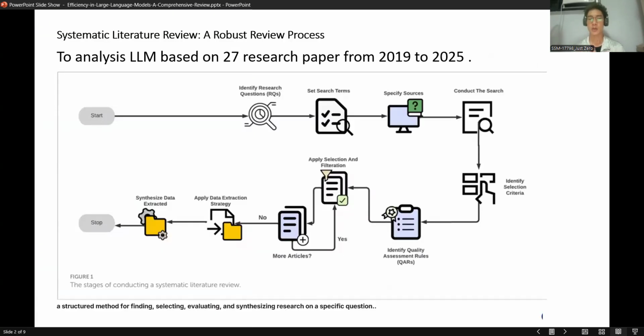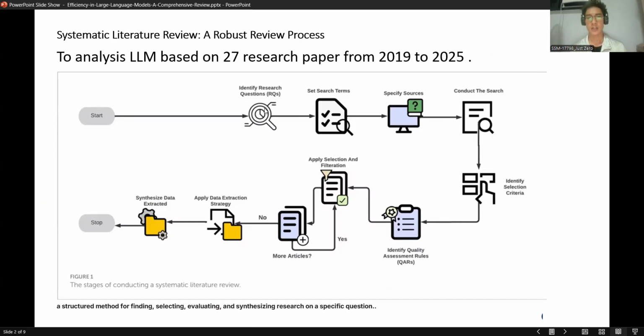A systematic literature review is a structured method for finding, isolating, evaluating, and analyzing results on a specific question. They used the systematic literature review to analyze large language models based on 27 research papers from 2019 to 2025. This is the methodology of the systematic literature review.